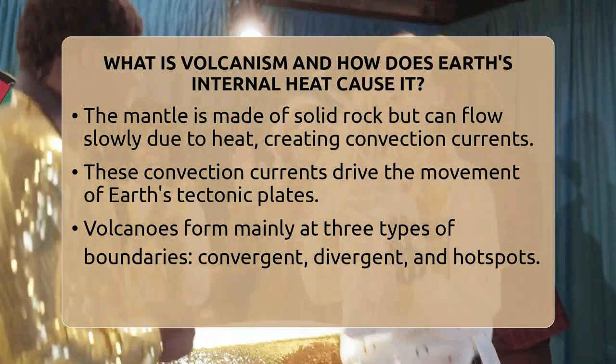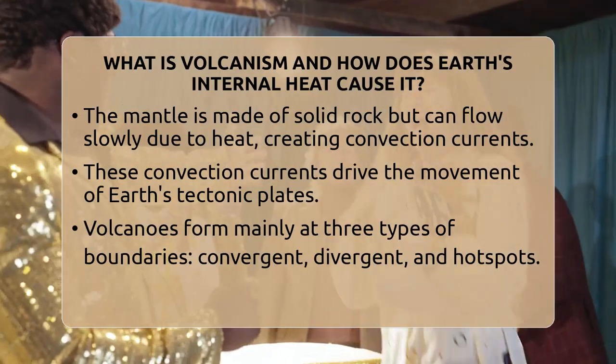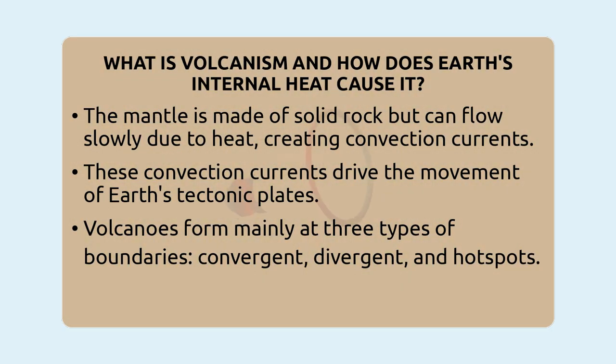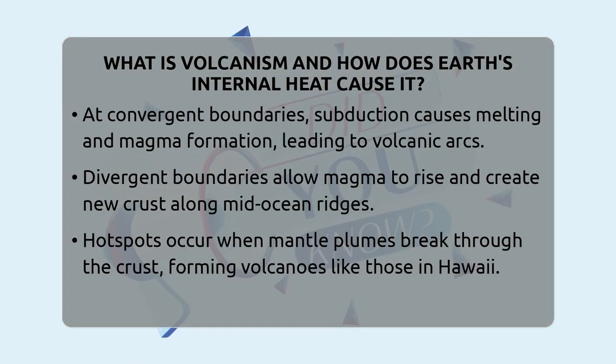There are three main ways volcanoes form. First, at convergent boundaries, where one plate sinks beneath another in a process called subduction. The sinking plate heats up and releases water into the mantle above. This water lowers the melting point of the mantle rock, causing it to melt and form magma. This magma rises and creates volcanic arcs, like the Pacific Ring of Fire, known for its many active volcanoes.